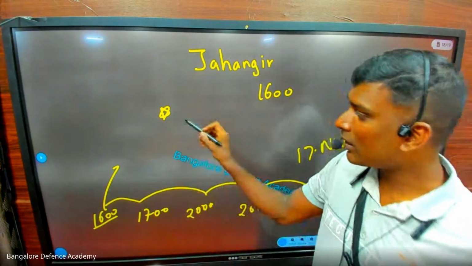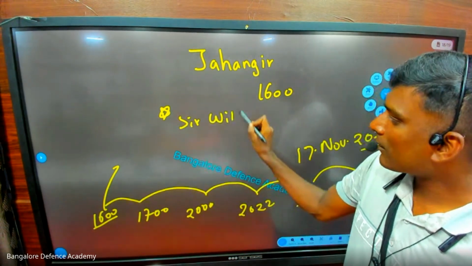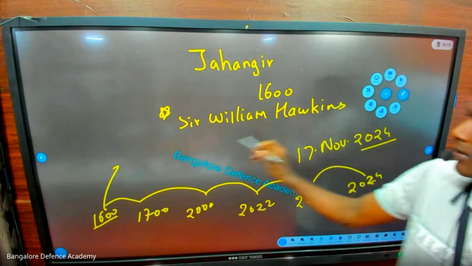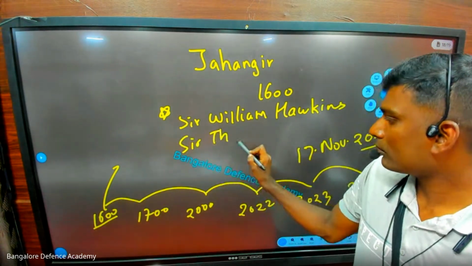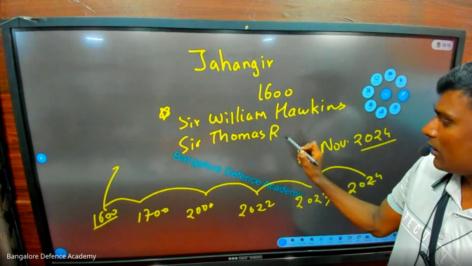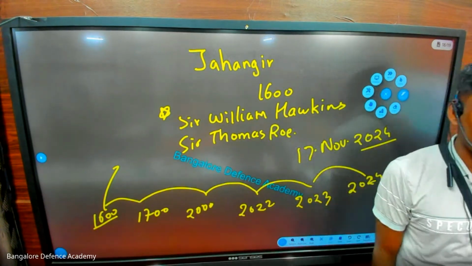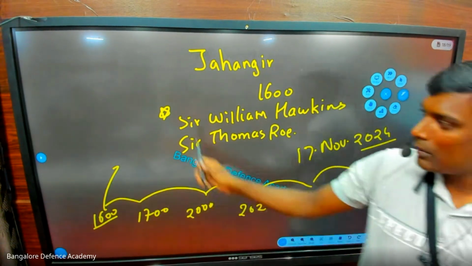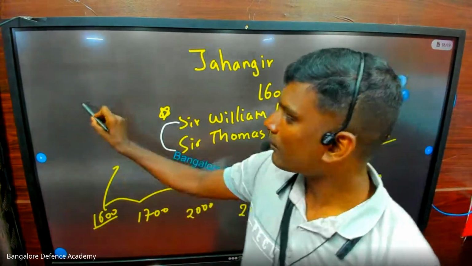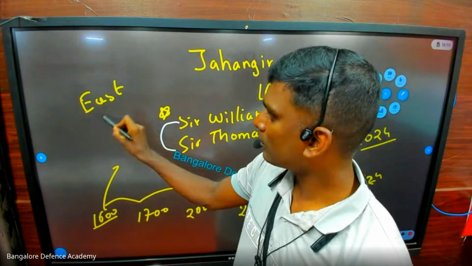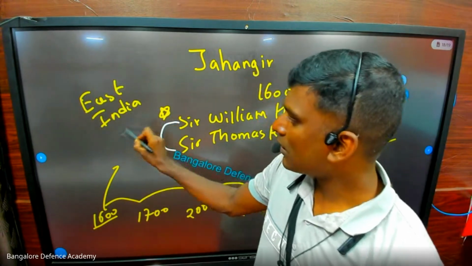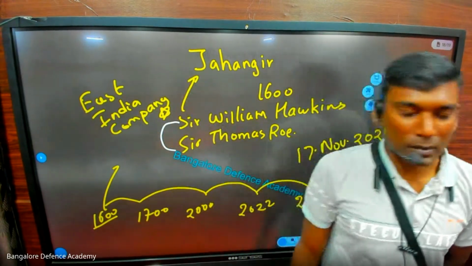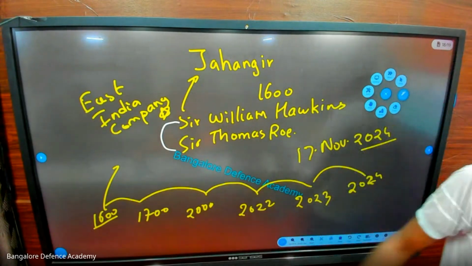So two gentlemen, write down. Sir William Hawkins and Sir Thomas Roe. They belong to East India Company. They came to Jahangir to ask permission to start foreign industry. That is East India Company.